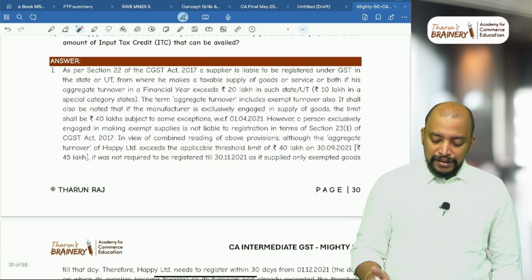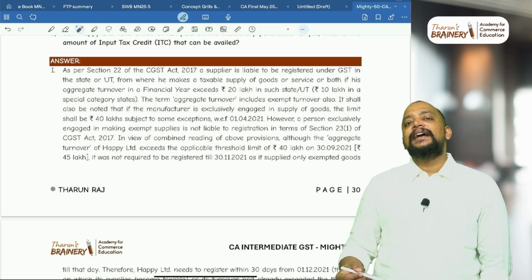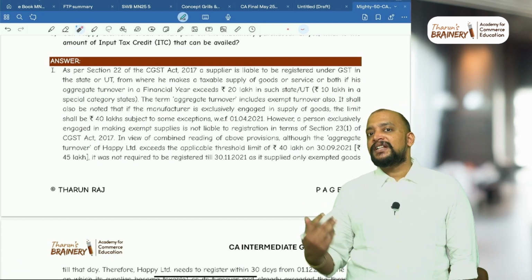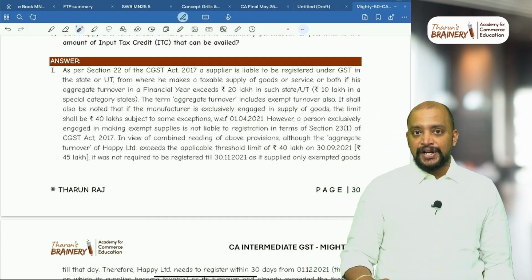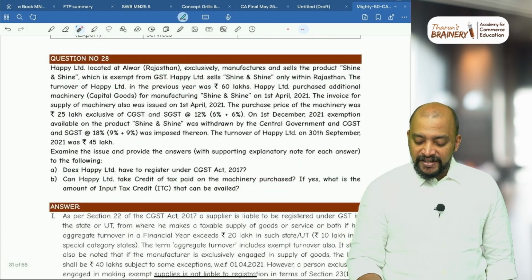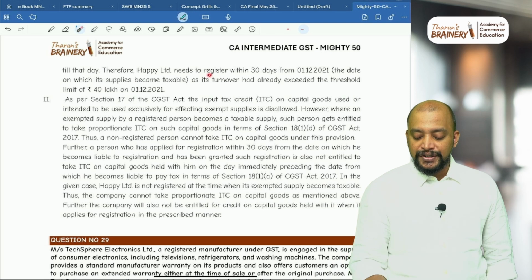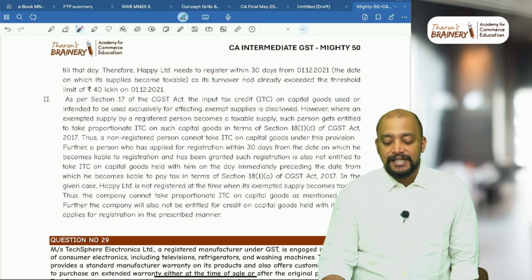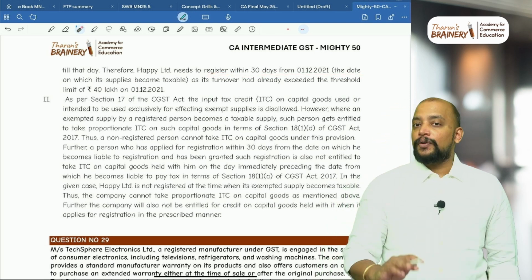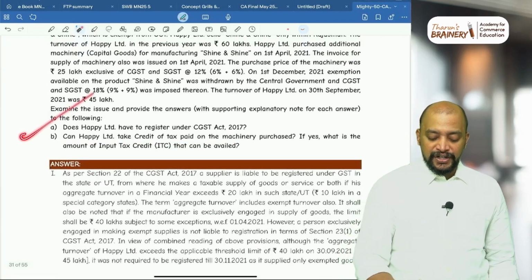Okay, so the applicable threshold limit for them is 40 lakhs and they have crossed the 40 lakhs, but even then they are exempted from registration. However, with effect from 1st December 2021, they are liable to get registered and they should make application for registration within 30 days from 1st December 2021. Got it? So that is about the registration point.